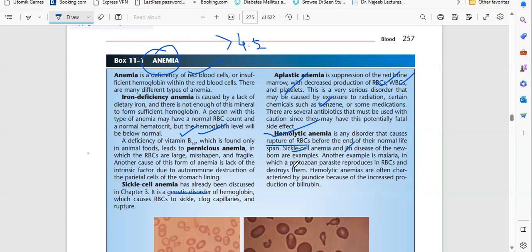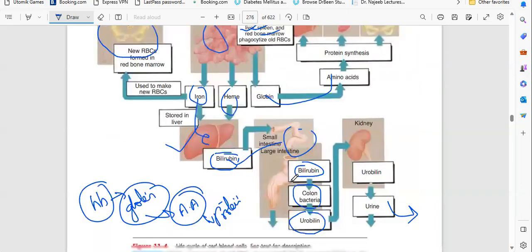Another example is malaria, in which a protozoan parasite reproduces in RBC and destroys them. Hemolytic anemias are often characterized by jaundice because of the increased production of bilirubin. In malaria also, the RBC are destroyed by the protozoa. So these are the things that will happen in anemia.